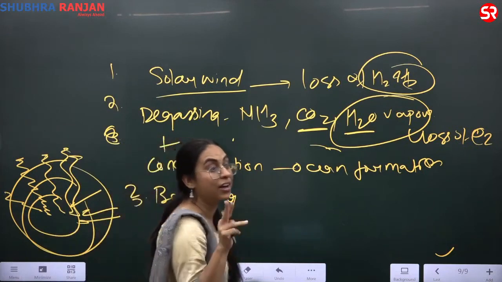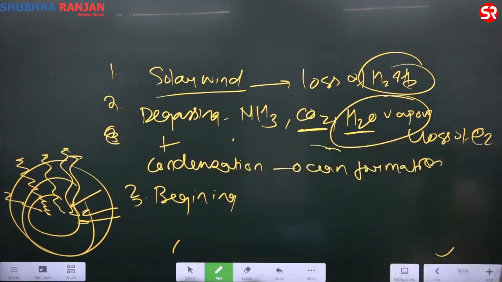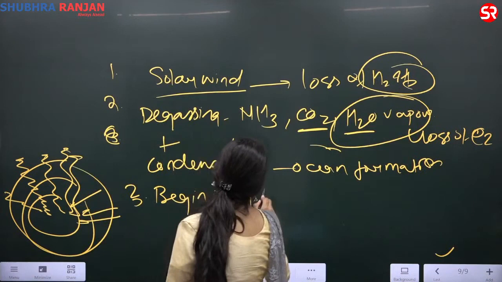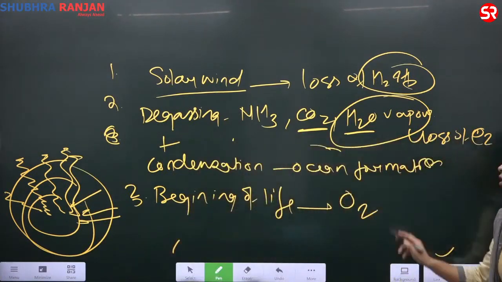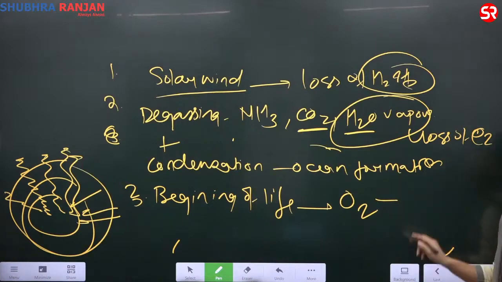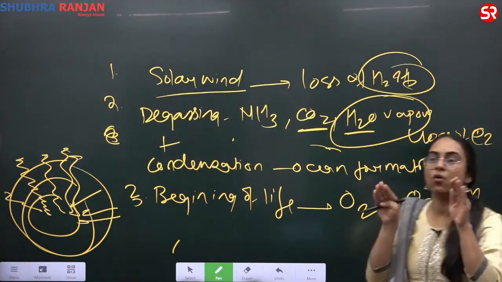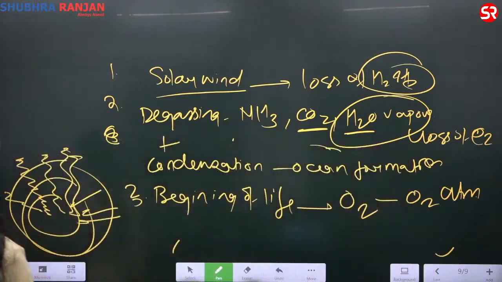Which period is it? In the Archean period, blue green bacteria, blue green algae forming. That is releasing oxygen through photosynthesis. So beginning of the life, release of the oxygen. Oxygen filled the ocean, then oxygen becomes the part of the atmosphere. Once the ocean water is saturated with the oxygen, it becomes a part of the atmosphere. Okay? Do you understand what the stages are?